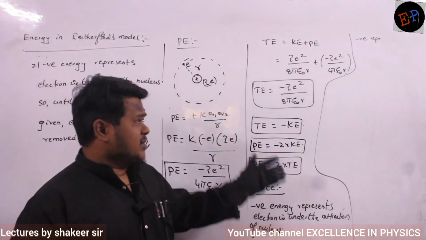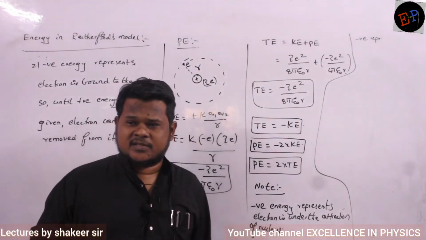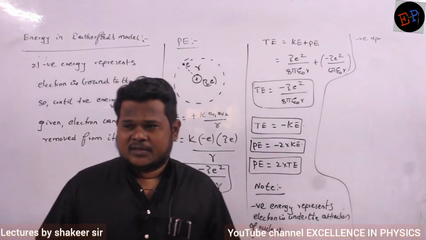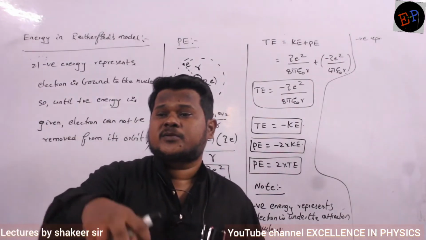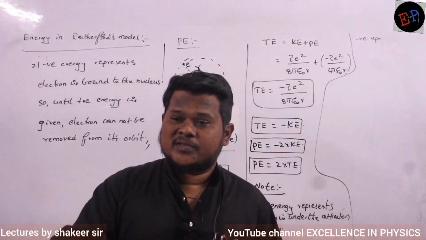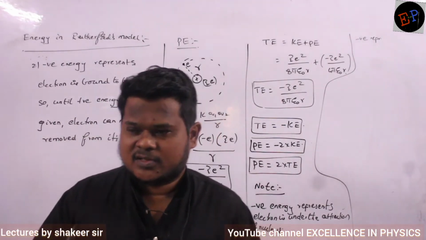Understood now? Same concept we studied in chemistry also. Ionization enthalpy. What is meant by ionization enthalpy? Positive ionization enthalpy, negative ionization enthalpy. Positive ionization enthalpy means you have to supply energy to remove the electron. Clear? Negative ionization enthalpy means if you remove the electron, the atom will release the energy. That is called positive and negative.